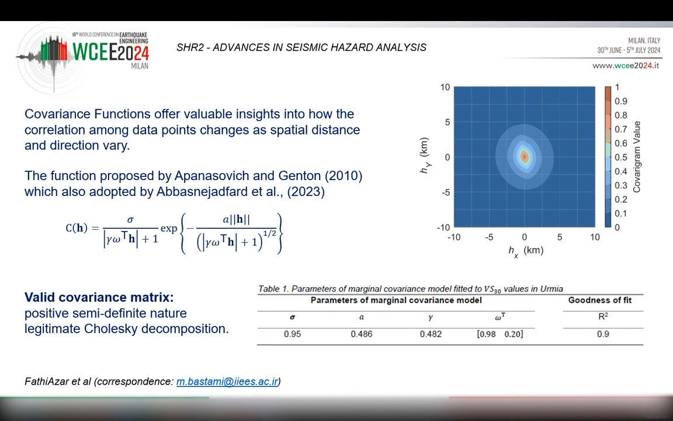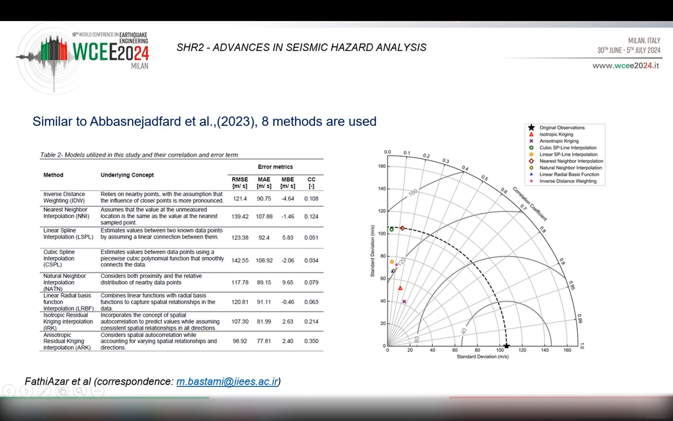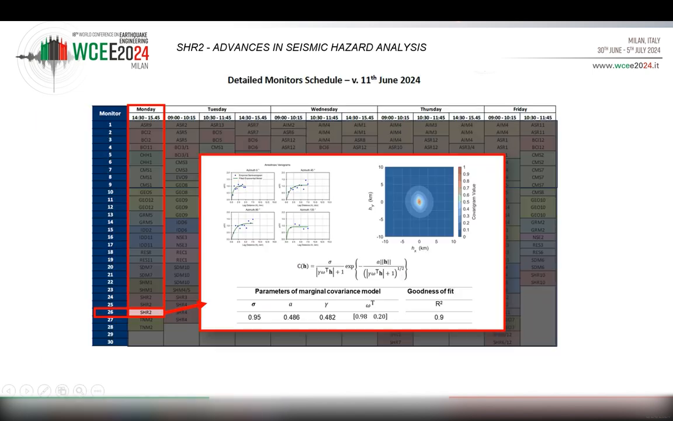Then I will spend a good chunk of the presentation time to explain how this model can be used in practical seismic hazard and risk assessment studies. And finally, I will briefly explain different interpolation methods that can be used to map VS30 values and how to evaluate them.